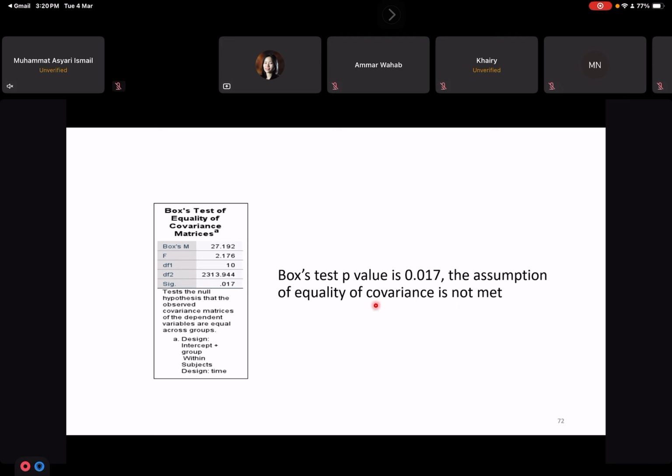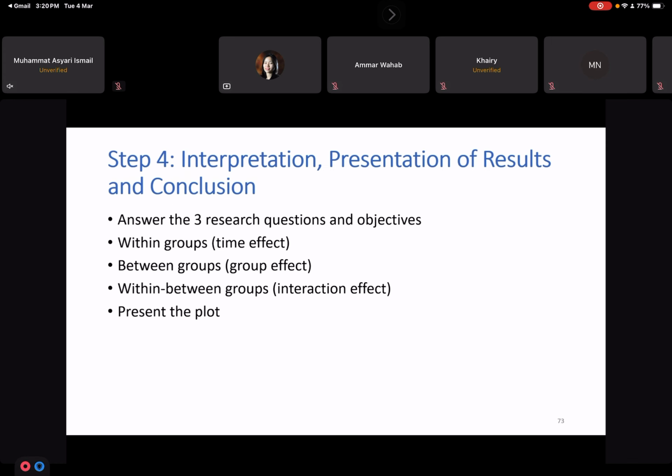So the best is if it is met. If not, then it means that there might be some bias in the result of the mixed ANOVA, but we acknowledge it as a limitation. So now we come to step number 4, interpretation: how to present the result in the table and conclude the result.